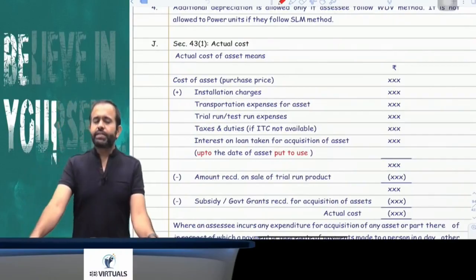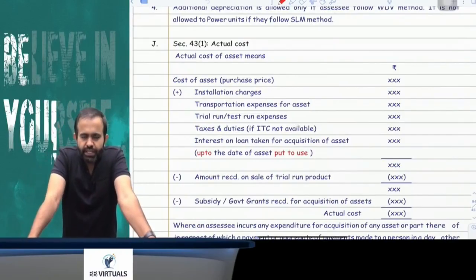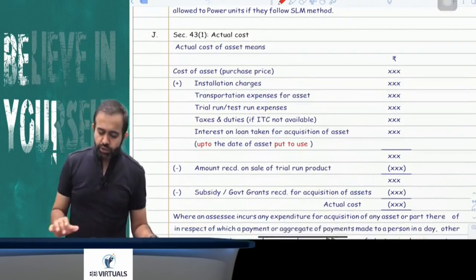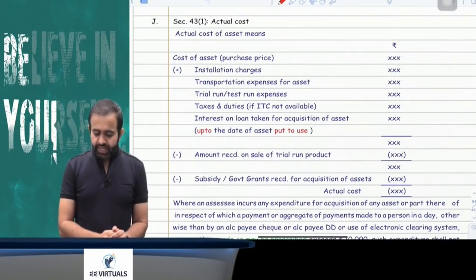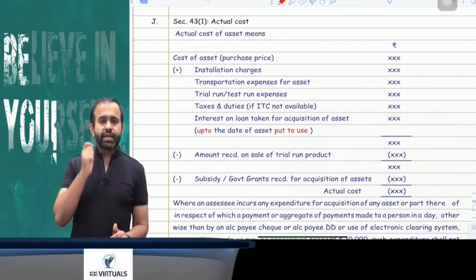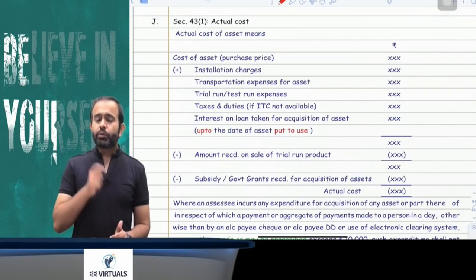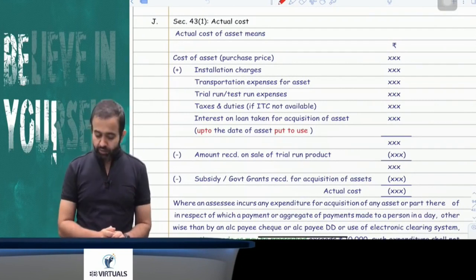Now the next point is related to the actual cost. Sir, in the block we add the asset at the actual cost of the asset acquired during the previous year. The question is, what do you mean by actual cost? In simple words, actual cost means your purchase price. But in that actual cost, if there are any installation charges, you have to add. If there are any transportation charges, you have to add. If there are any trial run expenses, you have to add.